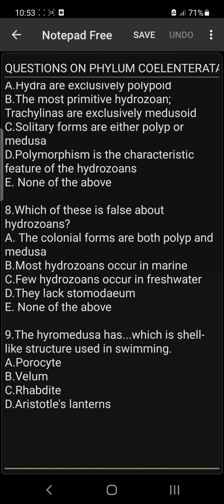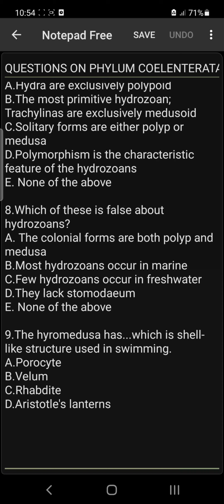Number 8. Which of these is false about hydrozoans? A, the colonial forms are both polyp and medusa. B, most hydrozoans occur in marine habitats. C, few hydrozoans occur in fresh water. D, they lack stomodeum. And E, none of the above. Which of them is false? Do we have any that is false among these options? Is the answer C, few hydrozoans occur in fresh water?